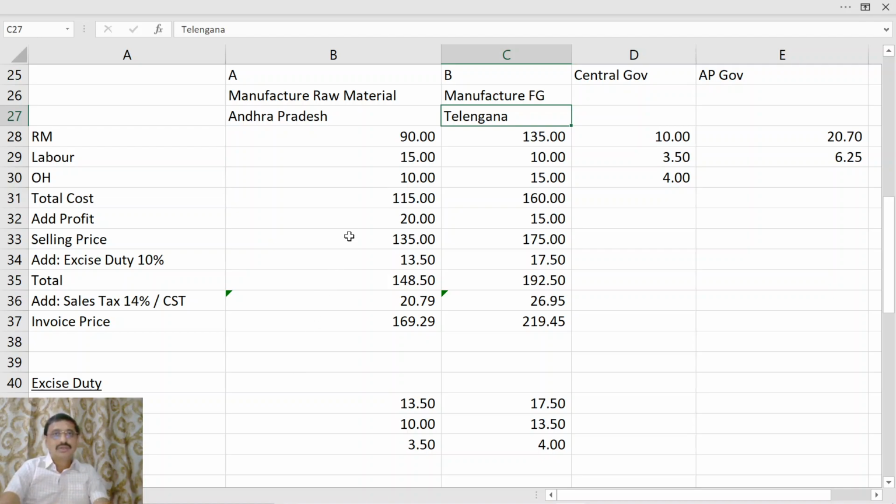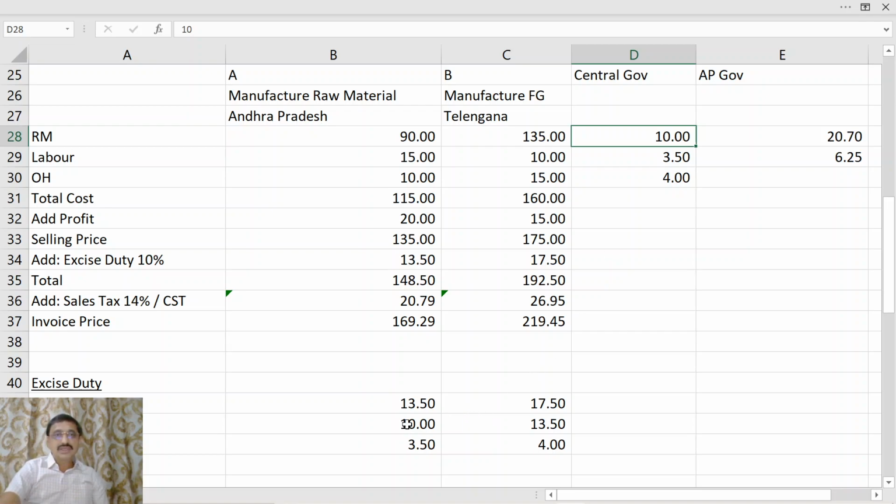Now, this person got the raw material for 90 rupees and the input tax credit is 10 rupees. Since excise duty authority was with the central government, it will not matter where the manufacturer is. Manufacturer may be placed in any state, but once he is a manufacturer, excise duty has to be paid to the central government only.